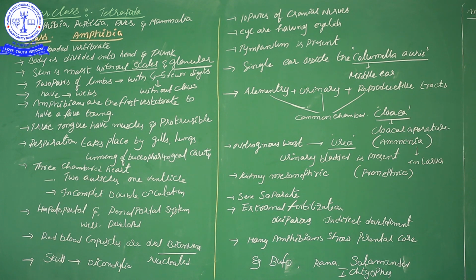Then the next one, the 3-chambered heart. Now at this time, recall the previous video concept. How many chambers does the Pisces heart have? A 2-chambered heart.